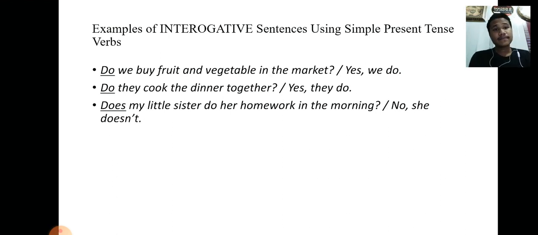Next, example of interrogative sentences using simple present tense verbs. Do we buy fruit and vegetables in the market? Yes, we do. Do they cook the dinner together? Yes, they do. Does my little sister do her homework in the morning? No, she doesn't.